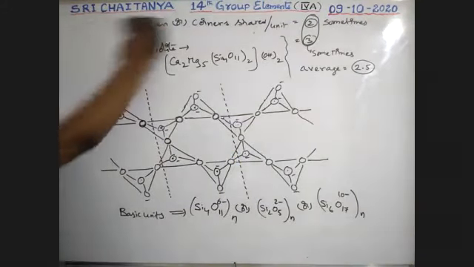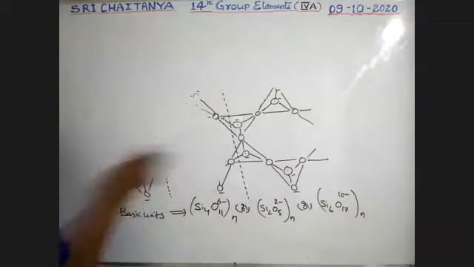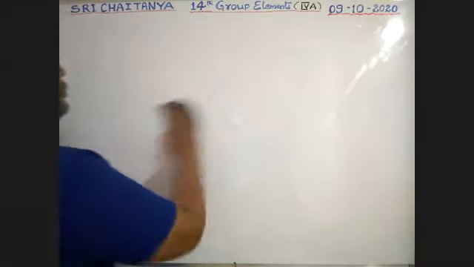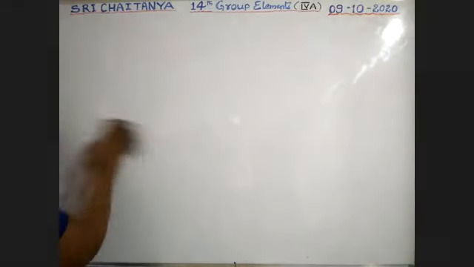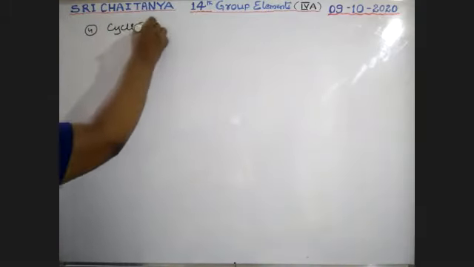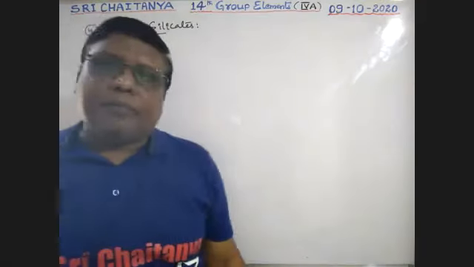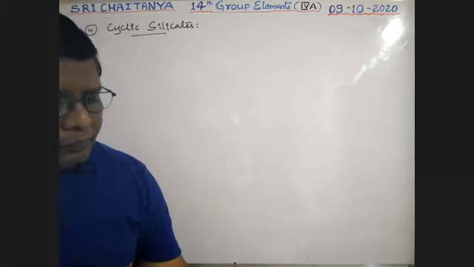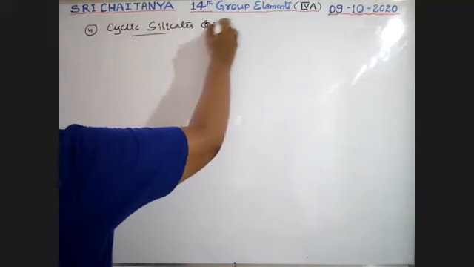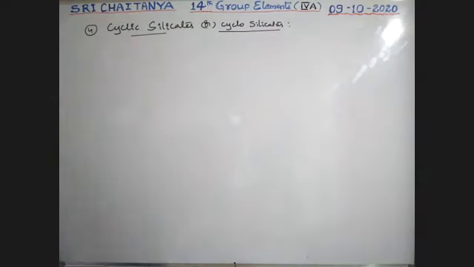Next, the fourth one: cyclic silicates, or cyclosilicates. Cyclic silicates or cyclosilicates. See, boys, ring structure.